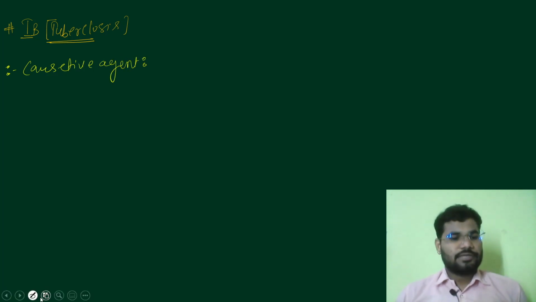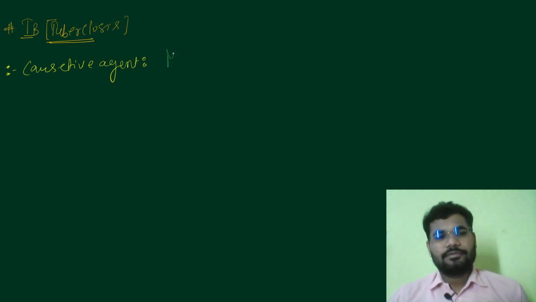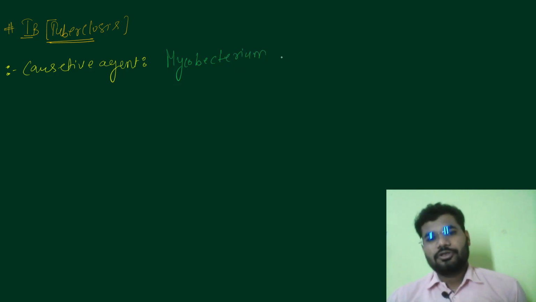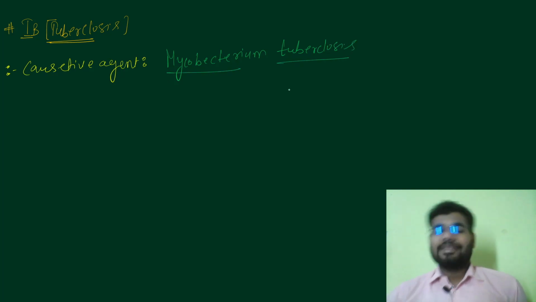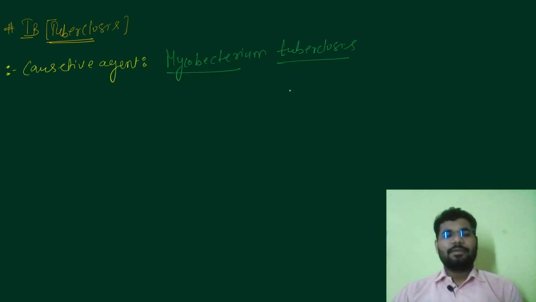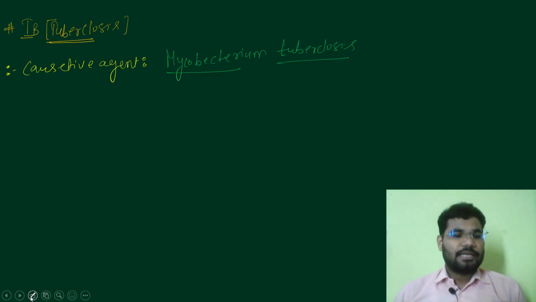So what is the causative agent? The causative agent is Mycobacterium tuberculosis itself. Basically, we will understand what happens in TB and what the symptoms are.